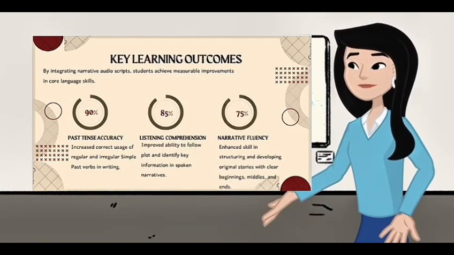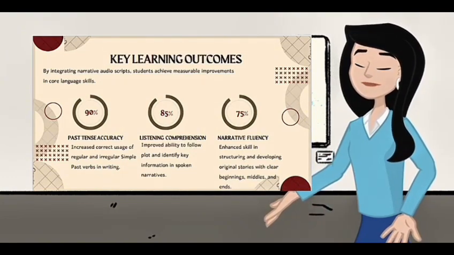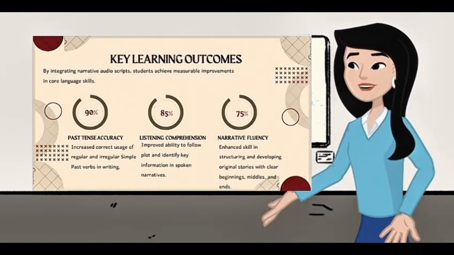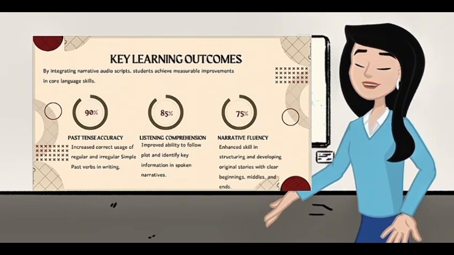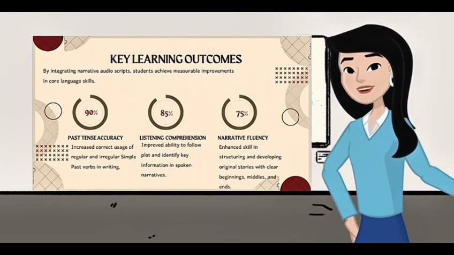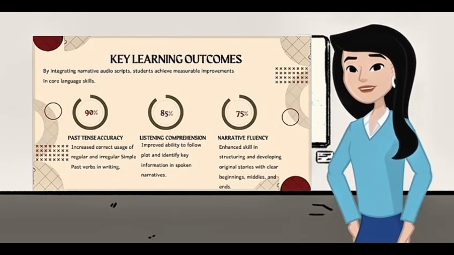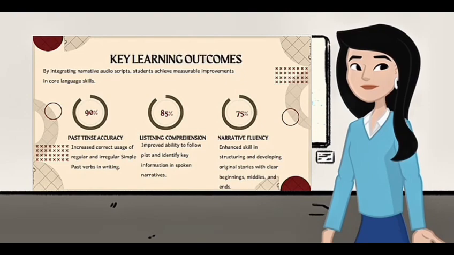The second, listening comprehension. Improved ability to follow plot and identify key information in spoken narratives. When students listen to audio dramas or storytelling, they practice understanding natural English, including intonation, expression, and context.